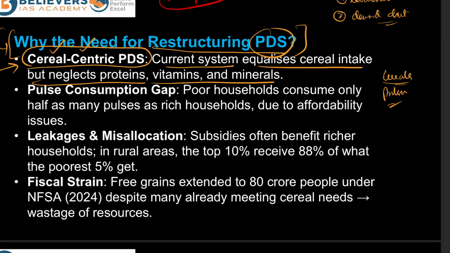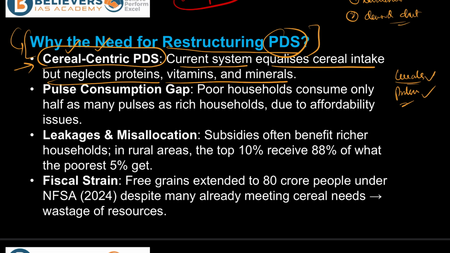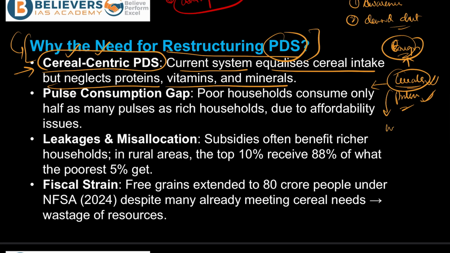Now, if you try and understand the very simple difference between cereals and pulses, it is that cereals are basically those grains which mostly provide you energy. Of course, even pulses give you energy, but if we have to speak biologically about these two things, cereals are those that are derived from some of the grassy plants. Some of the most famous examples of cereals are your wheat, rice, barley, maize. So basically these are your cereals, and when you talk about cereals, they are naturally very rich in carbohydrates,